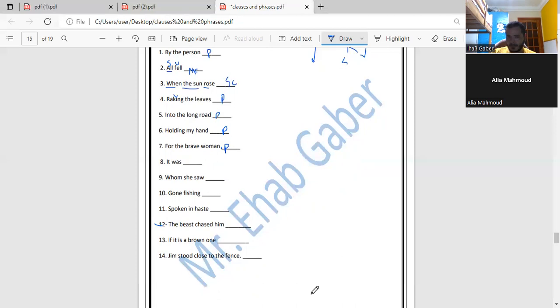Can you go to number 12? The beast chased him. It's a main clause. Here we have the subject, the beast, and the verb, chased. And this sentence can come alone. I can end it with a full stop, by the way. So this is MC, main clause. Can you go to number 13? If it is a brown one.